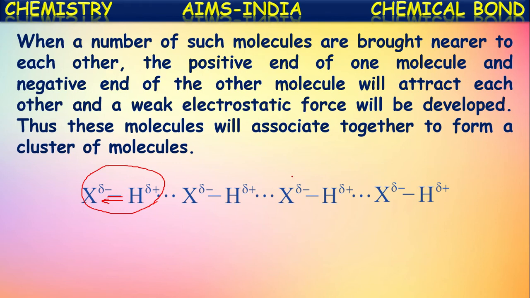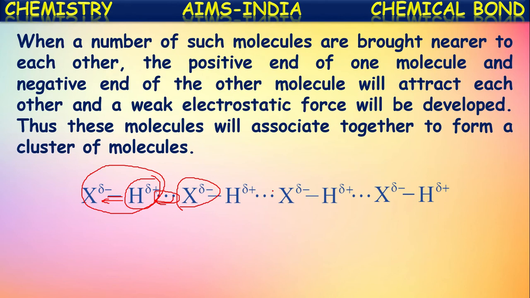Now, when a number of such molecules are brought nearer, what happens? The electropositive hydrogen end of one molecule will be attracted by the electronegative end of another molecule, and thus a certain electrostatic force of attraction will be created between these two. Thus these molecules will associate together to form a cluster of molecules.